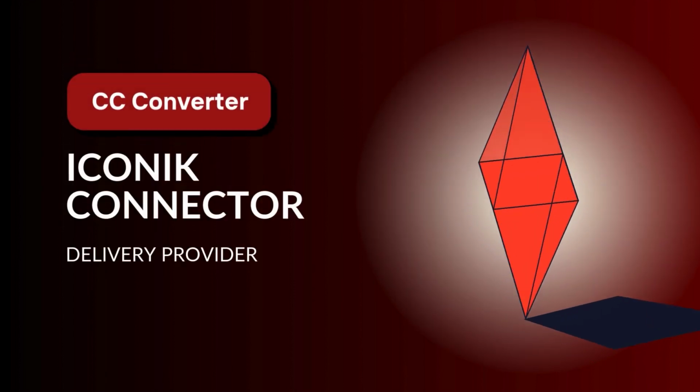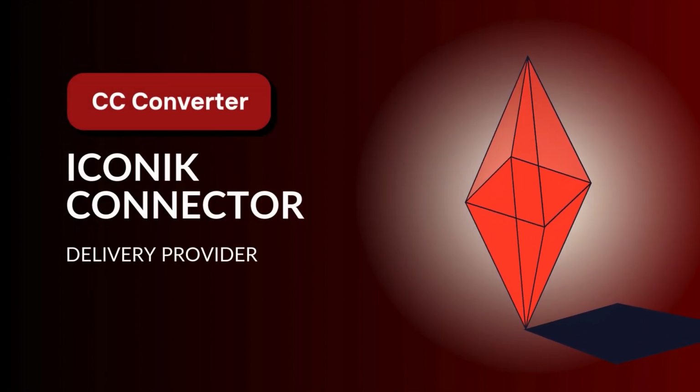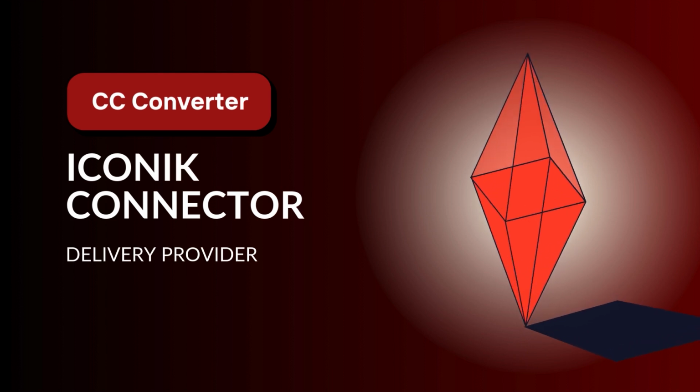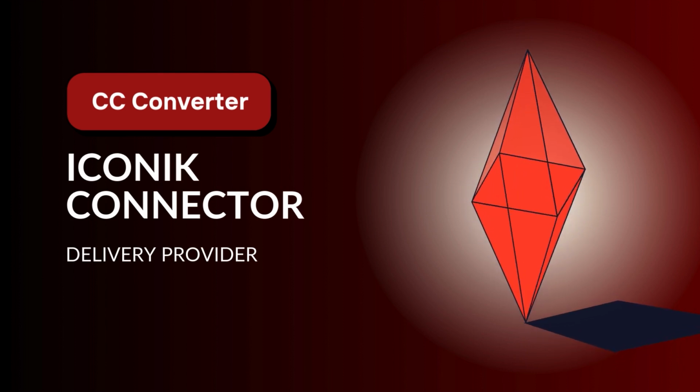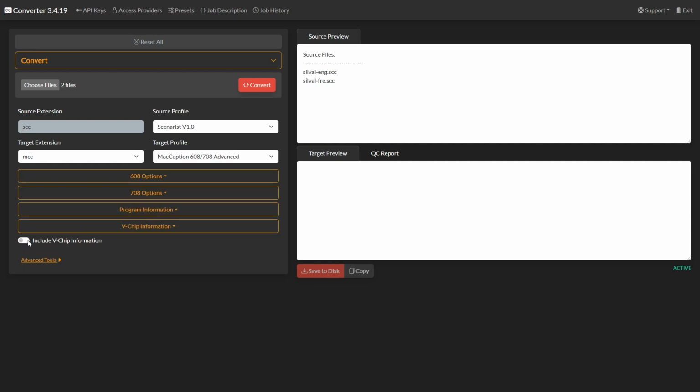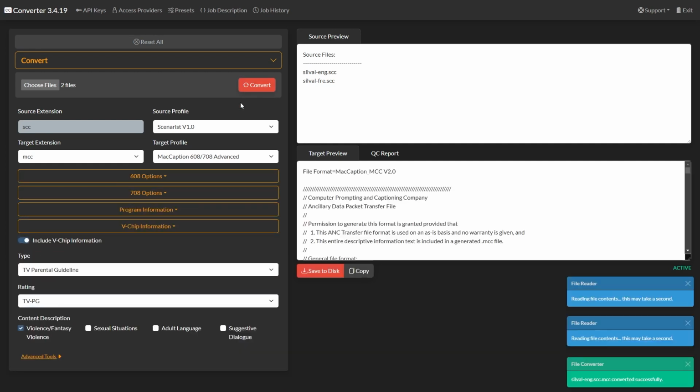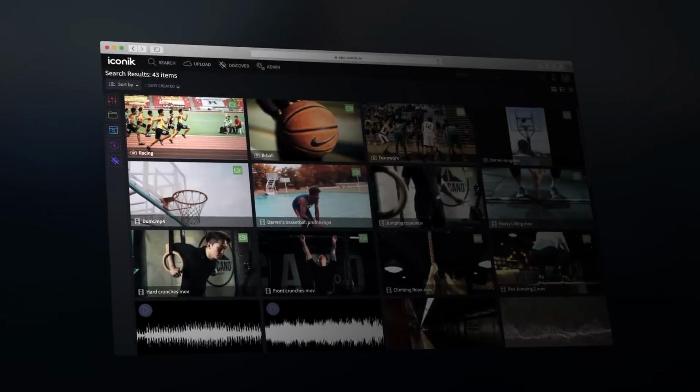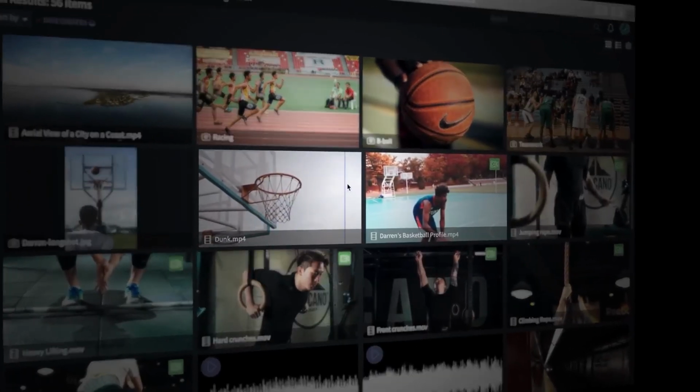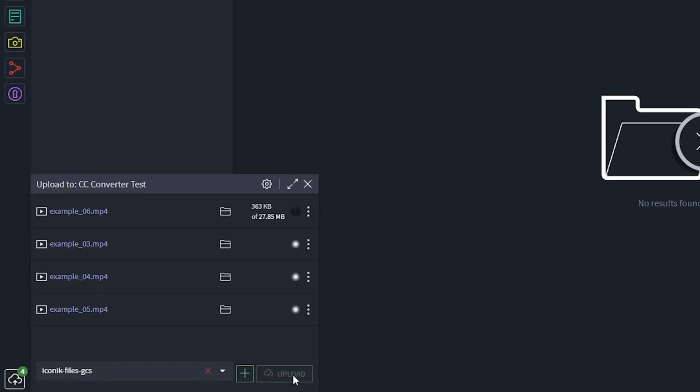Today, we're excited to announce our new connector for Closed Caption Converter and Iconik's Media Asset Management System. Closed Caption Converter is an advanced API for processing closed caption and subtitle files. Iconik is an asset management system used to organize libraries of video content. With Closed Caption Converter, you can now convert closed caption files on the fly in Iconik.